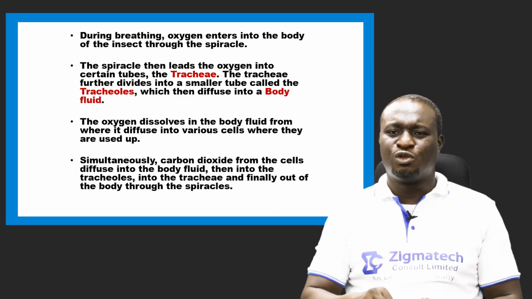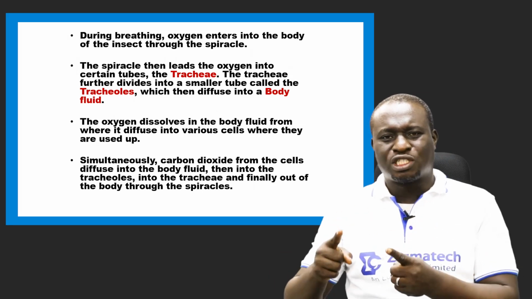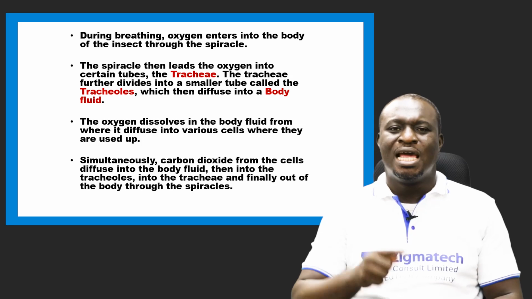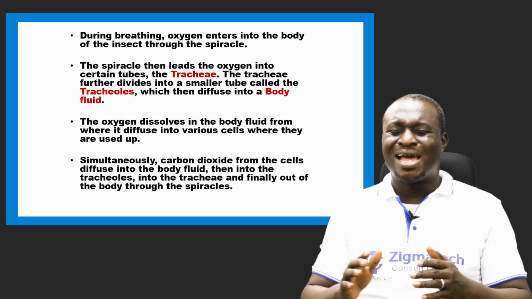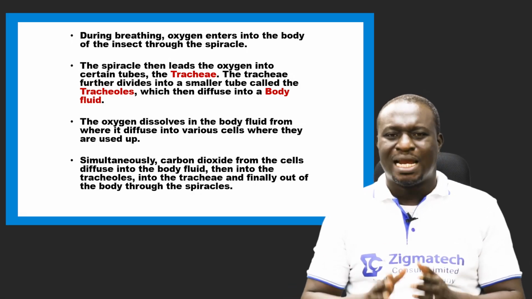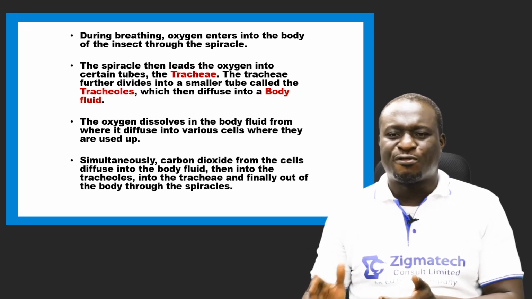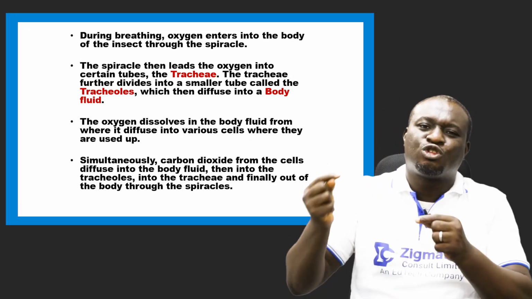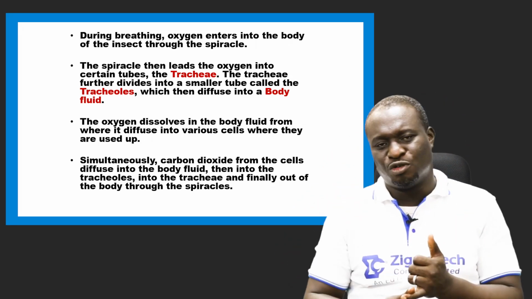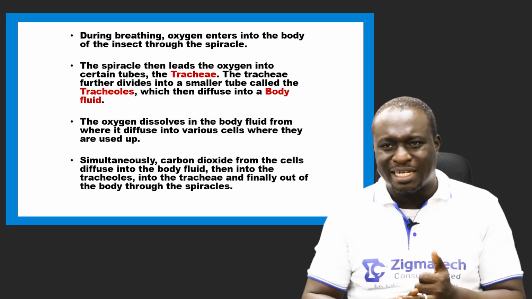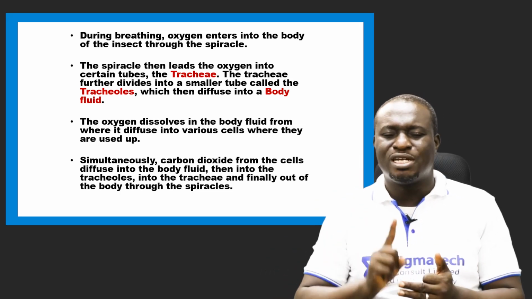Now, in the body fluid, where it dissolves, diffusion takes place. So the oxygen diffuses from the body fluids into various cells where it is used up. Simultaneously, carbon dioxide from the cells diffuses into the body fluids, and from the body fluids it passes through the tracheoles, from the tracheoles through the tracheae, and from the tracheae it comes out of the body of the insect through the spiracles.